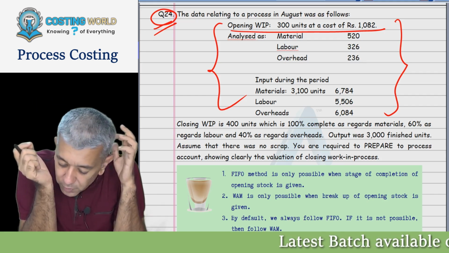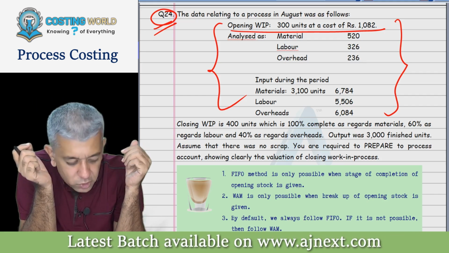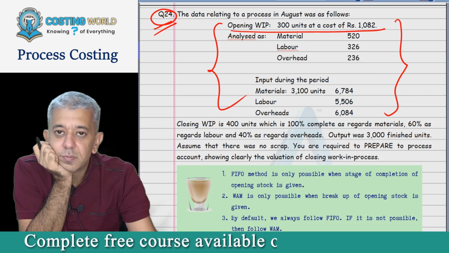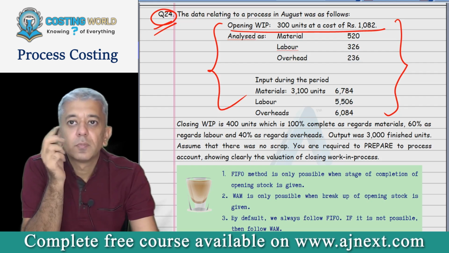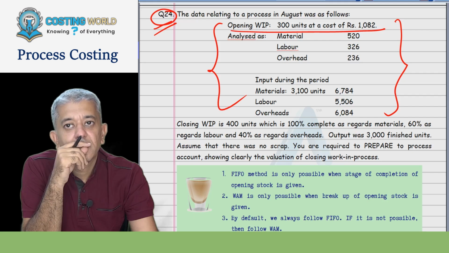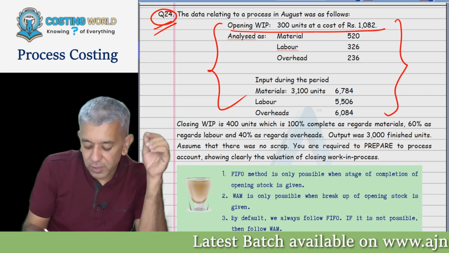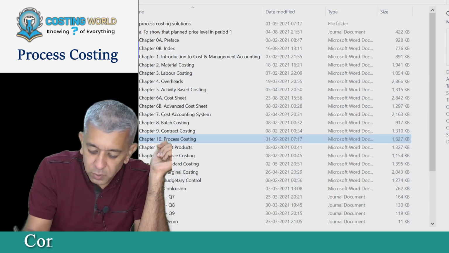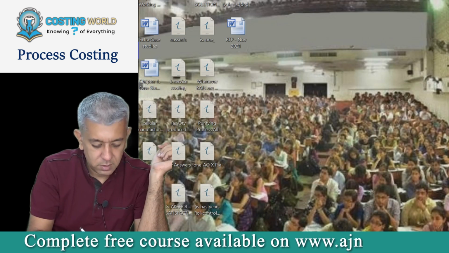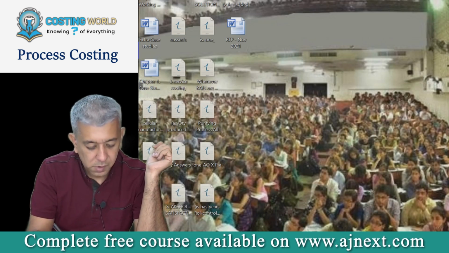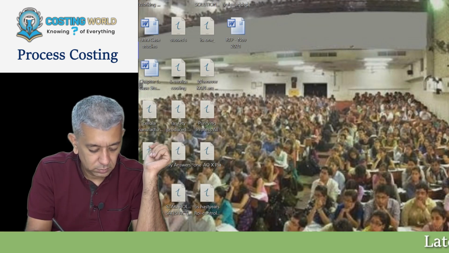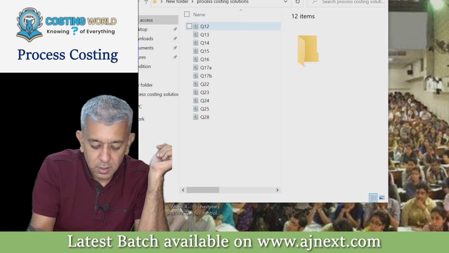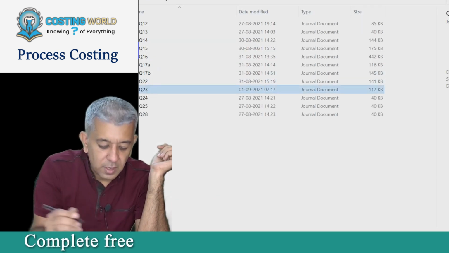Write down. In this problem, the stage of completion of opening stock is not given. Therefore, we cannot follow the FIFO method.